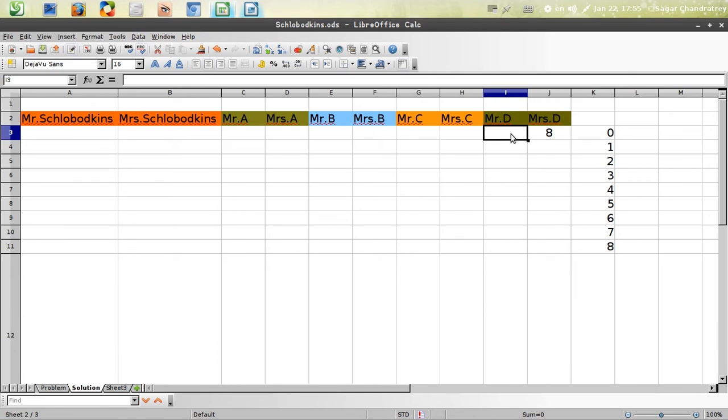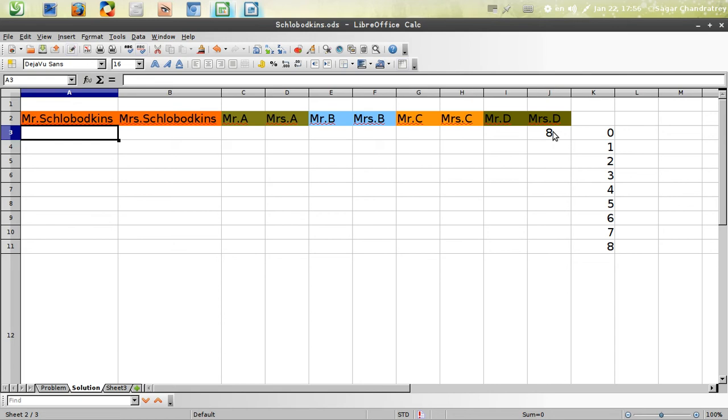Now she cannot shake hands with her spouse, so she has to find 8 people in order to complete her quota of 8 hands. So leaving this person, we have a total of 1, 2, 3, 4, 5, 6, 7 and 8 people on the left, and Mrs. D has to shake 8 hands in all. So she has to shake hands with each of these persons in order to complete her quota. So let us indicate that at the top.